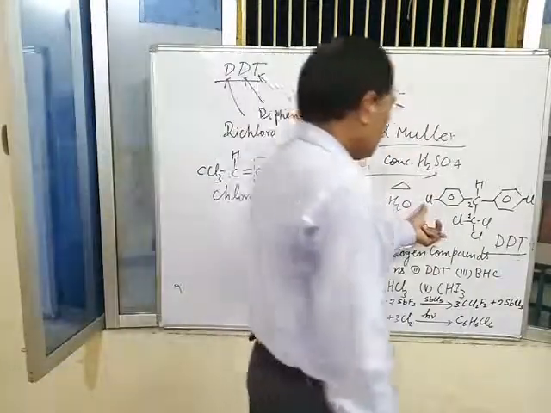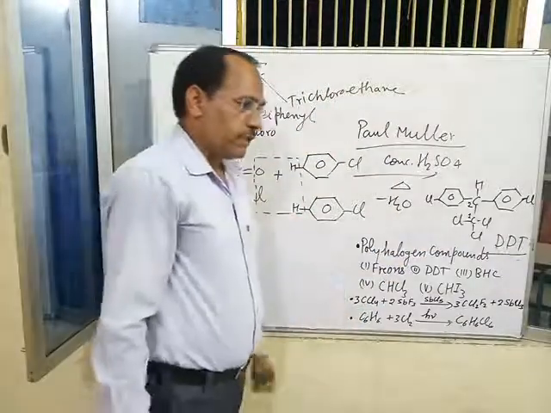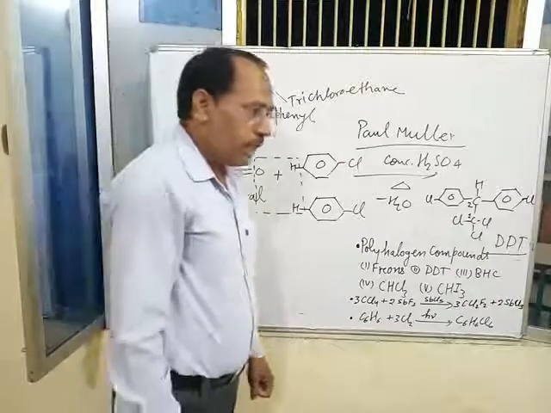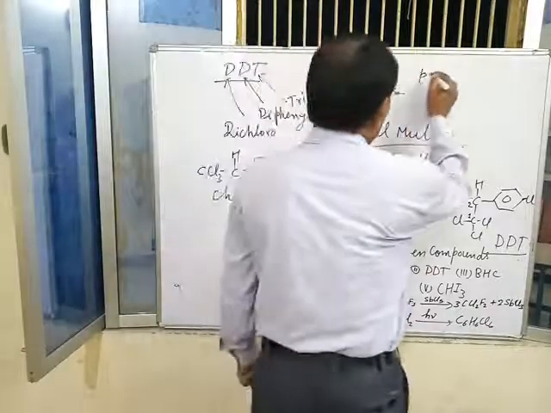It is also written as para dichloro diphenyl trichloroethane. Para means PP.